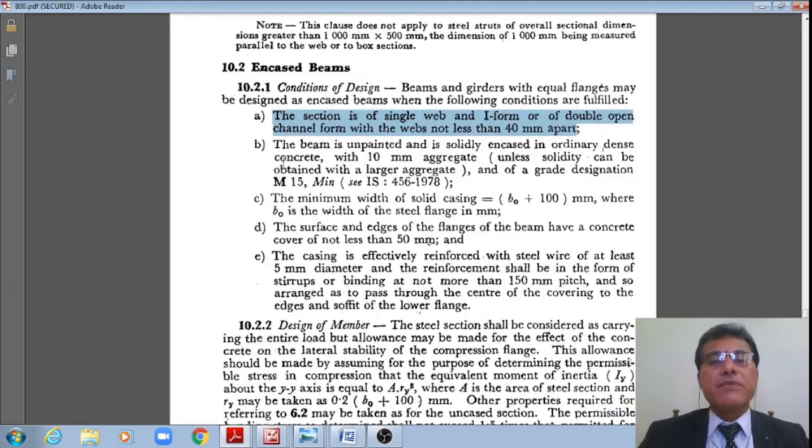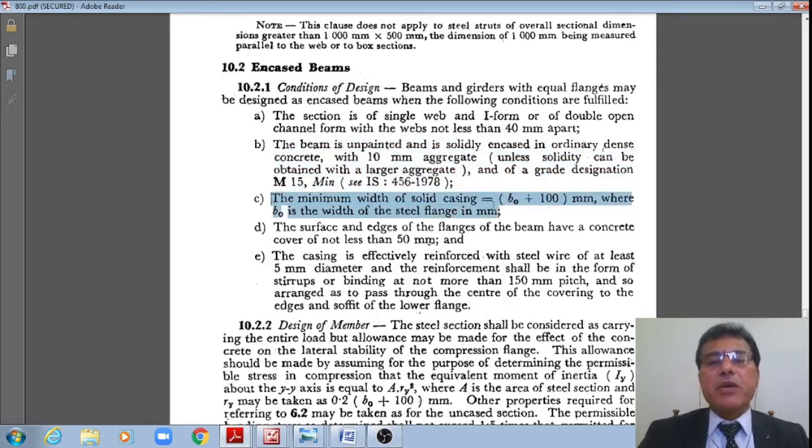And even this we have already seen. The beams shall be unpainted and solidly encased in ordinary dense concrete with 10 aggregate, unless solidity can be obtained with the larger aggregates, and grade designation not less than M15 grade concrete. As per the new code also we have seen the same, right?